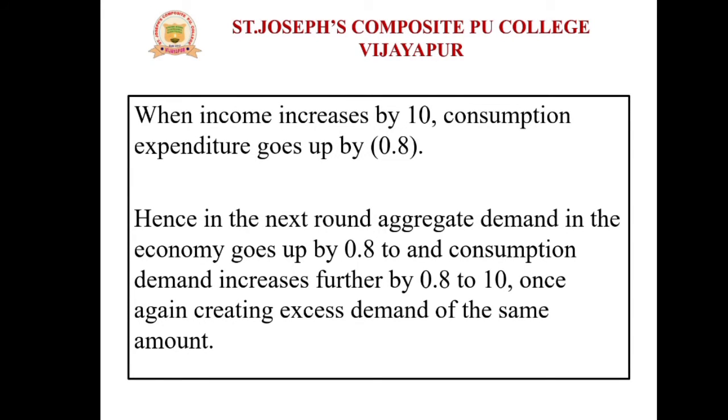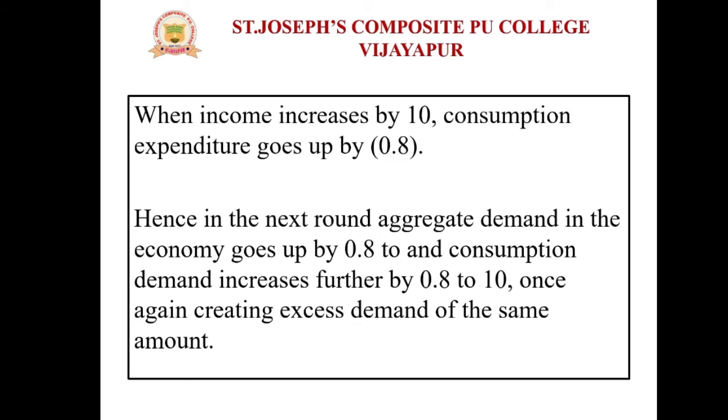When income increases by 10, then consumption expenditure also goes up by 0.8. As I said already, if additional income is generated, automatically the consumption expenditure also increases. So if income increases by 10, consumption expenditure also goes up by 0.8.